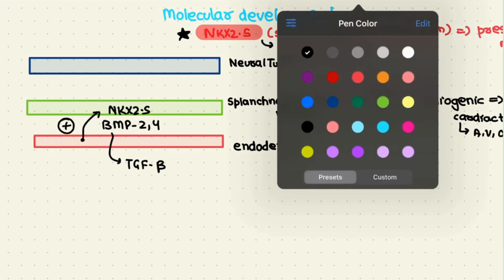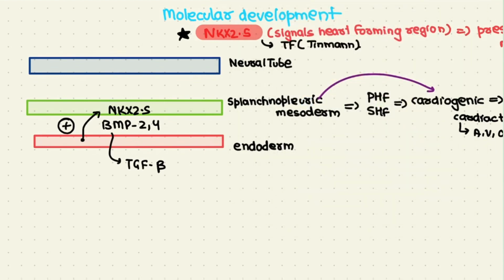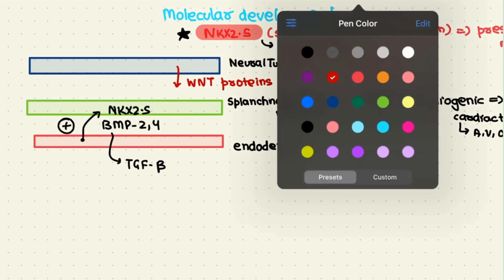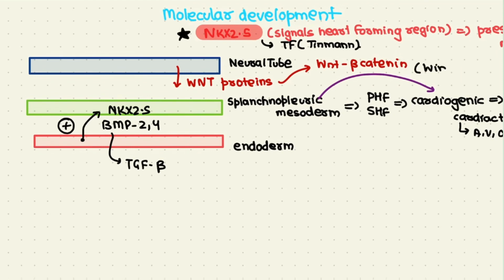But in contrast to that, we have the neural tube, and the neural tube expresses Wnt proteins, which are the primary factor in the Wnt beta-catenin pathway, Wnt standing for Wingless-INT1. Now these Wnt proteins are supposed to downregulate the amount of NKX2.5 present in the mesoderm.